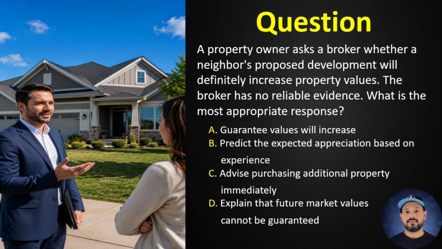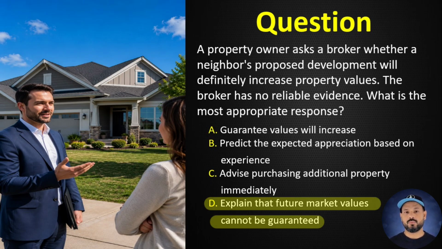Question number 48. A property owner asks a broker whether a neighbor's proposed development will definitely increase property values. The broker has no reliable evidence. What is the most appropriate response? A. Guarantee values will increase. B. Predict the expected appreciation based on experience. C. Advise purchasing additional property immediately. D. Explain that future market values cannot be guaranteed. Correct answer D. Explain that future market values cannot be guaranteed. Brokers should avoid guaranteeing future market performance.